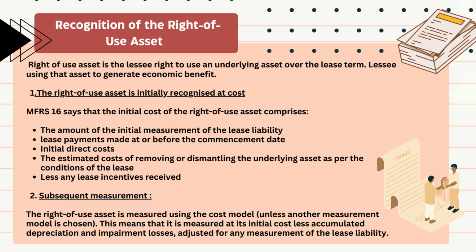For subsequent measurement, the right of use asset is measured using the cost model unless another measurement model is chosen. This means that it is measured at its initial cost less accumulated depreciation and impairment loss, which is adjusted for any remeasurement of the lease liability.